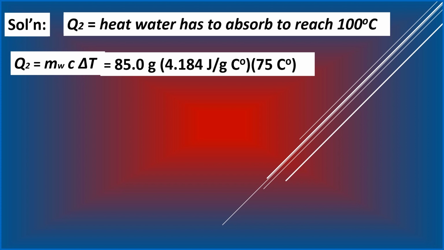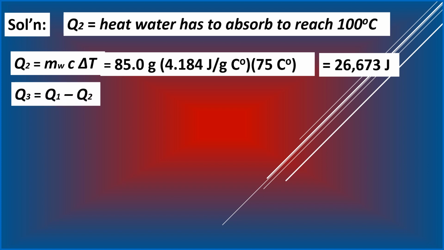And the delta T will be the change in temperature from its initial of 25 degrees Celsius to the final temperature, which is 100 degrees Celsius. So that's a delta T of 75 Celsius degree. And simplifying, we get this amount of Q2, 26,673 joules.